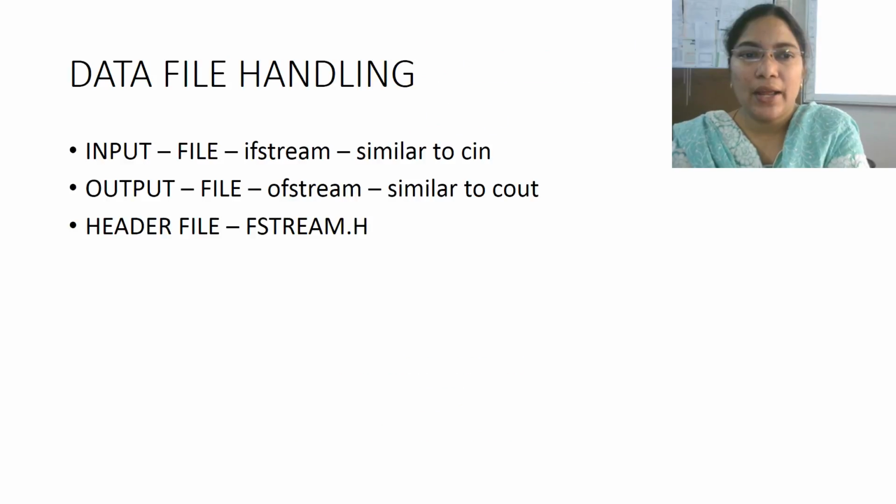In data file handling, normally when we write a simple program to display a message or to read a number and display it, we use cin and cout, isn't it? So in place of cin, we use an ifstream object, the input file stream object. In place of cout, we use an ofstream object, that is the output file stream object. What is the header file needed for data file handling? fstream.h. Let us see some C++ programs and how they work in C++.